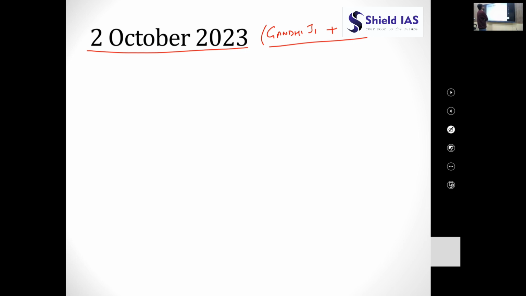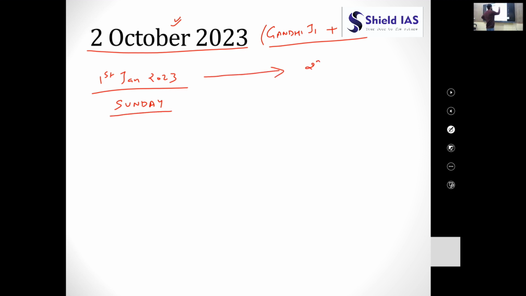So okay, we have to calculate the number of days from, let us take reference date at 1st January 2023, date of New Year, it is Sunday, right? We have to calculate the day on 2nd October 2023, right? What would be the day on 2nd October 2023, right? So always calculate the number of days that are between 1st January 2023 till 2nd October 2023.